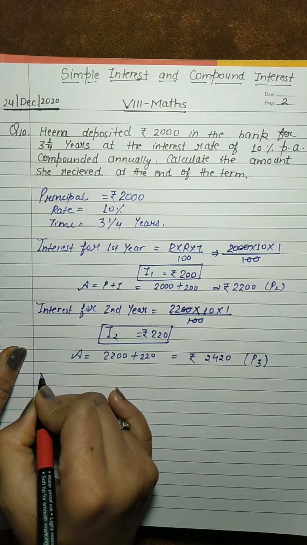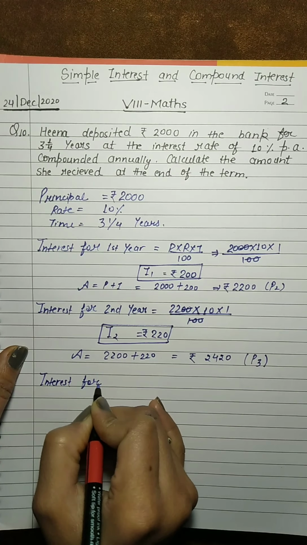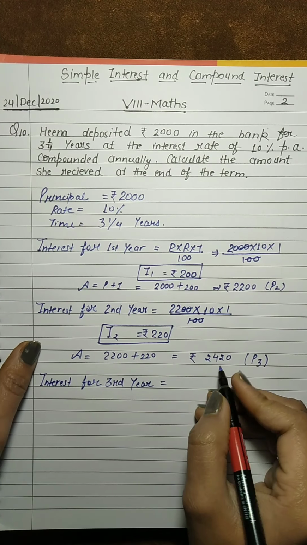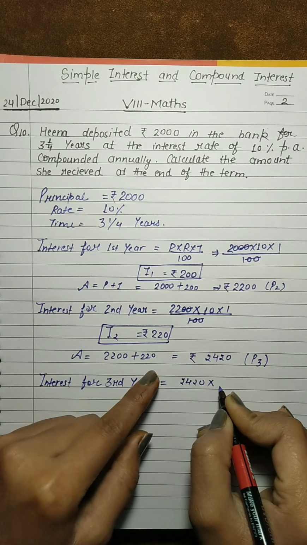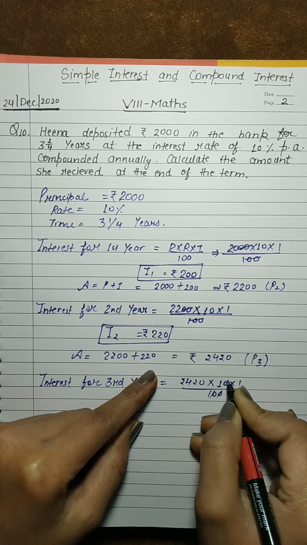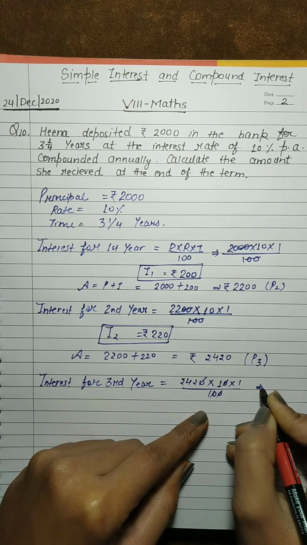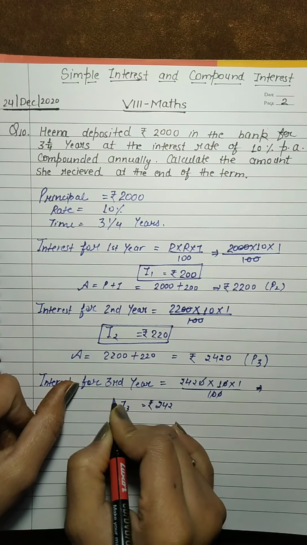Okay so now interest for third year, that is the principal for third year. Okay and rate is given and that is 1 upon 100. 20 cancel by this 20, so we have 242. So that is the interest for third year.